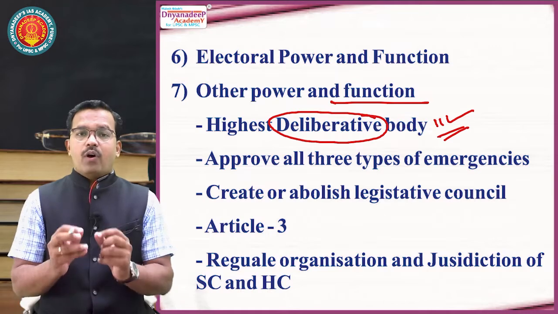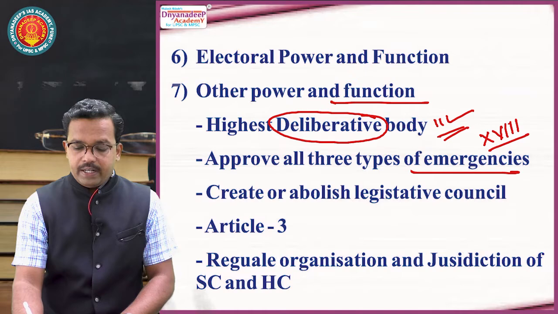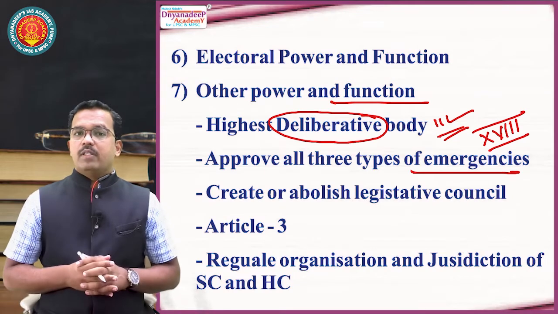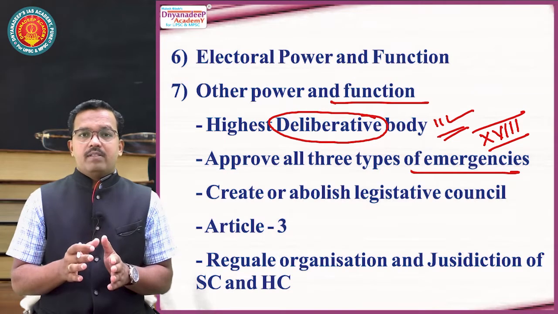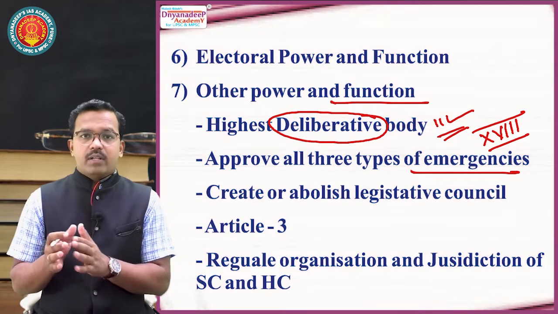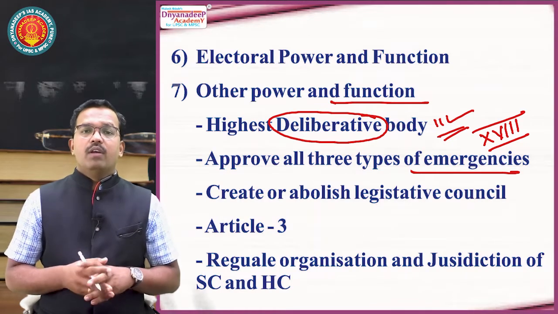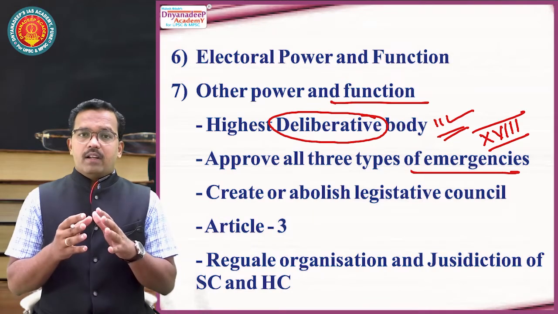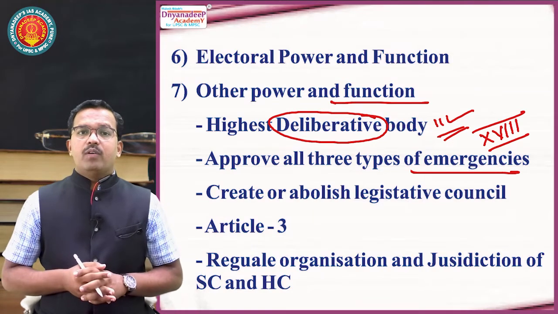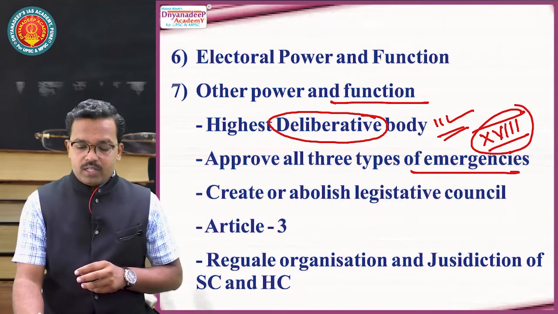Then it approves all three types of emergencies which are given in Part 18 of the Indian Constitution. The three types of emergencies are: one is national emergency, which comes under Article 352. Second is state emergency, also called President's Rule or constitutional emergency, which comes under Article 356. And the last one is financial emergency, which comes under Article 360. So remember, it is the right, power, privilege and authority of Parliament to approve all these three types of emergencies given in Part 18 of the Indian Constitution.